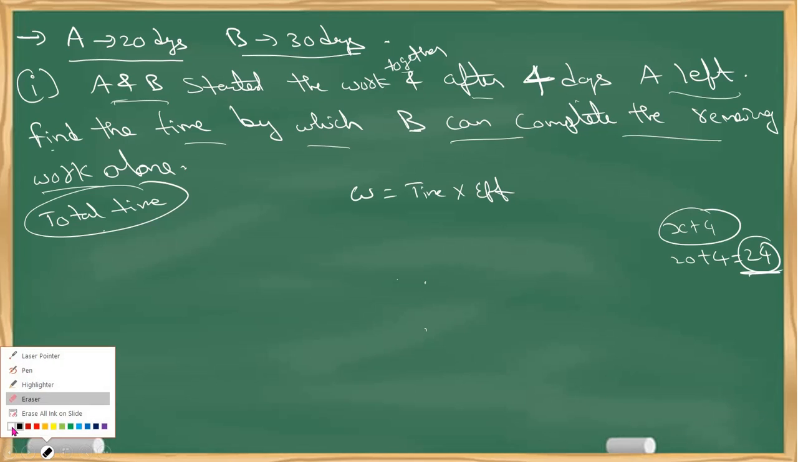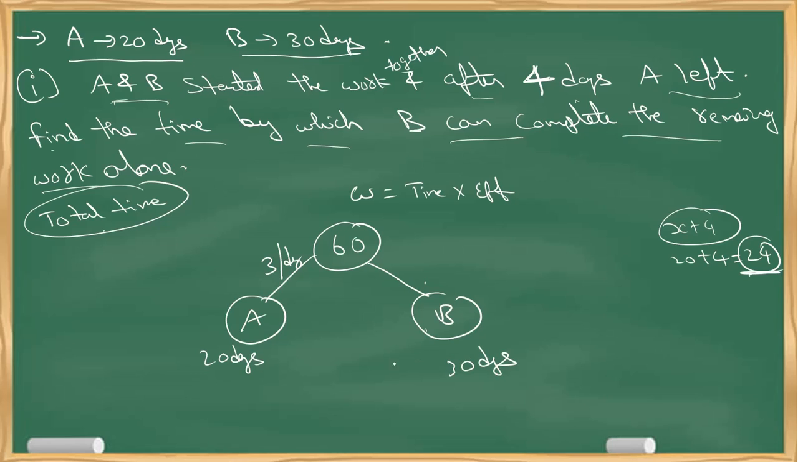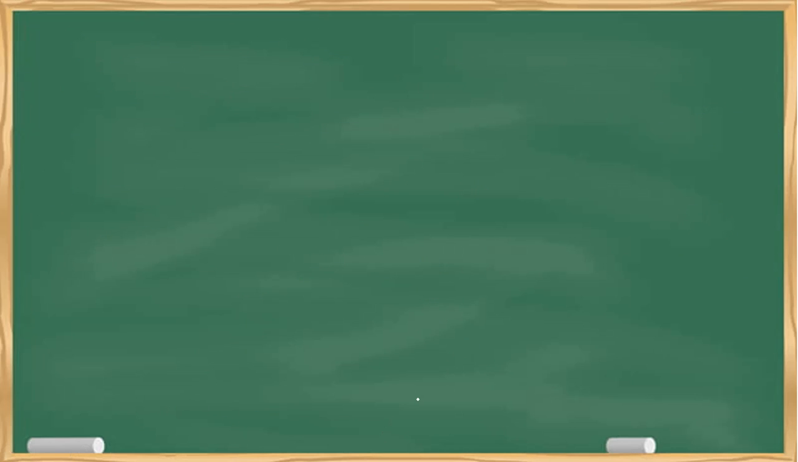As we know, first take the LCM of 30 and 20, which is 60. A takes 20 days to complete 60 chocolates, so capacity is 3 per day. B takes 30 days to complete 60 chocolates, capacity is 2 per day. A and B work together for 4 days. In one day, A and B will eat 3 plus 2, that is 5 chocolates. For 4 days, 5 into 4, that is 20 chocolates.